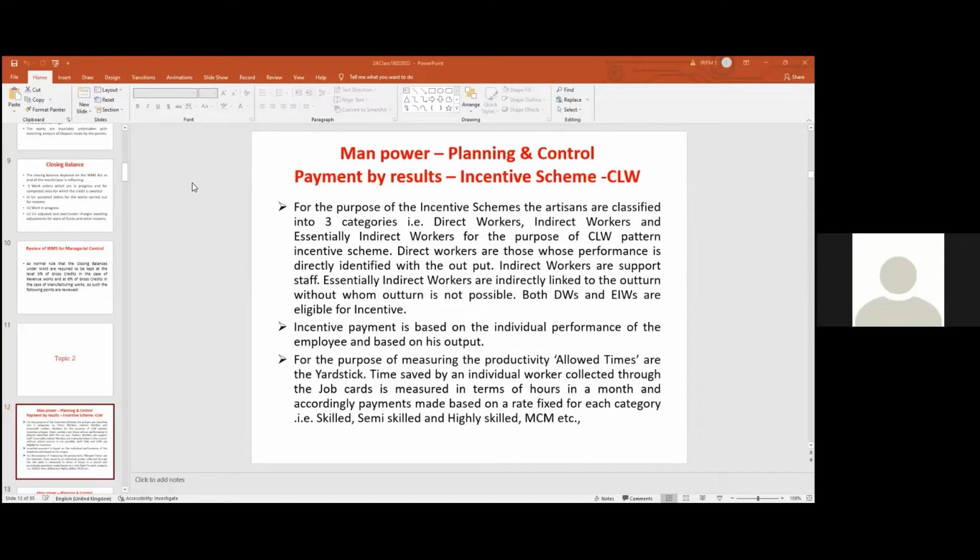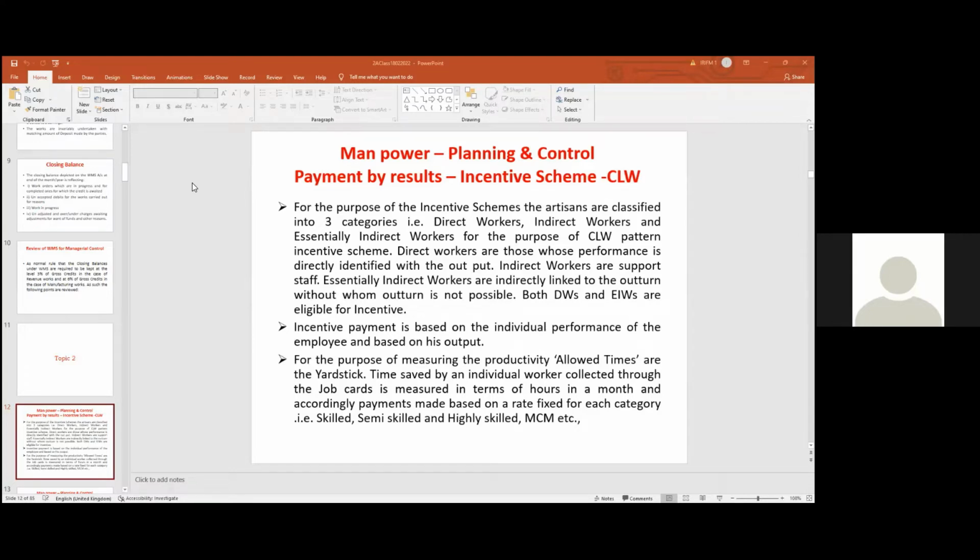In all railway workshops and production units, irrespective of the incentive scheme, artisan staff are categorized as highly skilled, skilled, semi-skilled and unskilled. But for the purpose of the CLW pattern, Chittaranjan Locomotive Works pattern, workers are classified into direct workers, indirect workers, and essentially indirect workers.